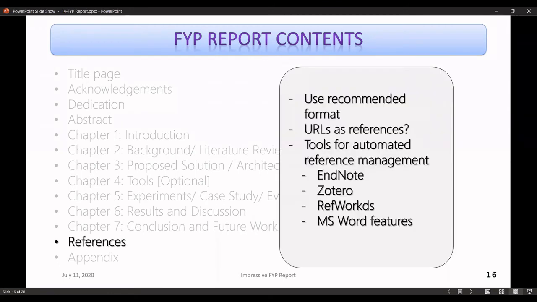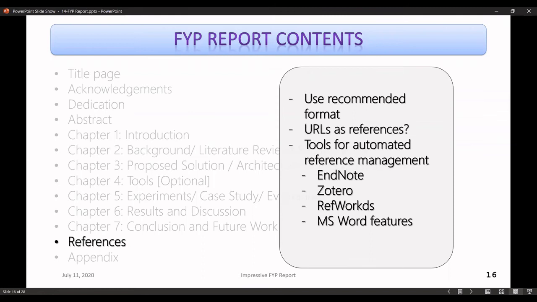Then we have the references. First of all, you have to use the recommended format. Make sure that not most of your references are URLs. Even if you're using a URL, for instance, referring to a Wikipedia page, the page itself is not the source of information. Rather, its sources of information are listed in its references. You must spend a little more time finding the exact source of the information, and that would usually be a research paper, a journal article, or a book. So if your references are all URLs, it's not a good thing.